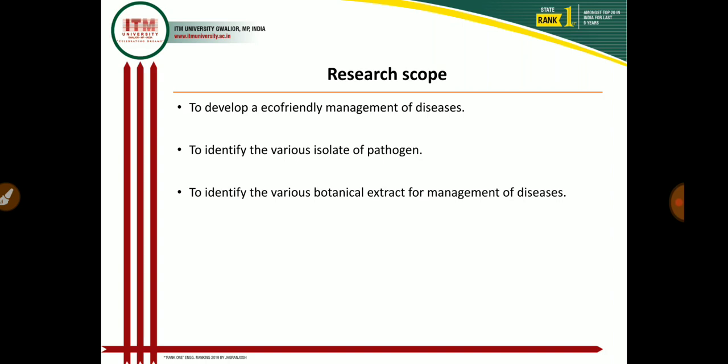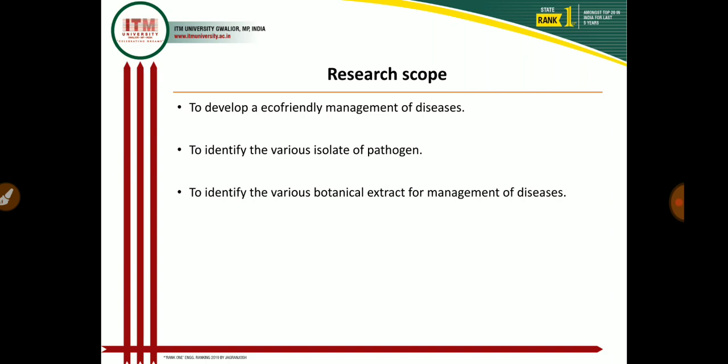Then what is the research scope of today's lecture? You should plan your research for identification of the best strain of Trichoderma as well as Pseudomonas for controlling the fungal and bacterial pathogens, and one more experiment you plan for screening the Sesamum diseases in the Gwalior region, and you collect different samples from the different regions of the Chambal, and you isolate these pathogens, and you suggest which isolate is the most virulent strain for disease causation.